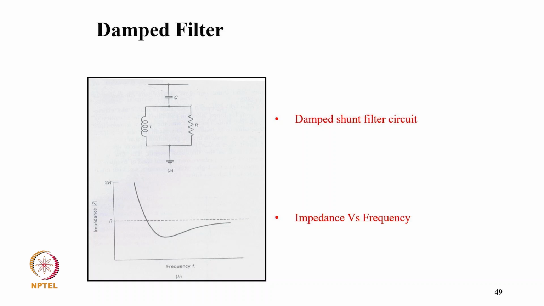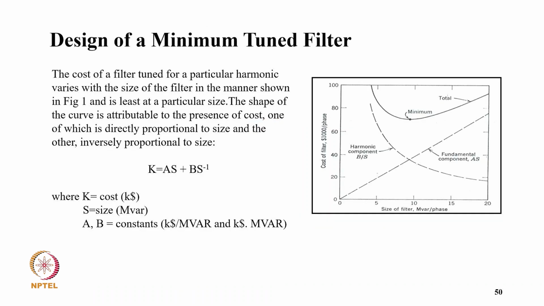And this is typically a damped filter circuit, with the capacitor in series with L and R in parallel, called a damped shunt filter circuit, and the impedance versus frequency is typically below R of this damped filter for higher frequencies. Now coming to the design of a minimum cost tuned filter.